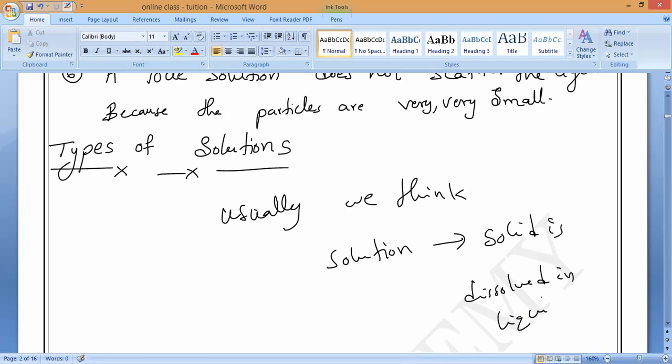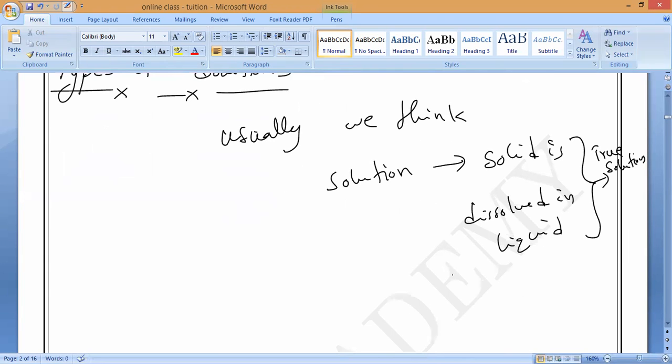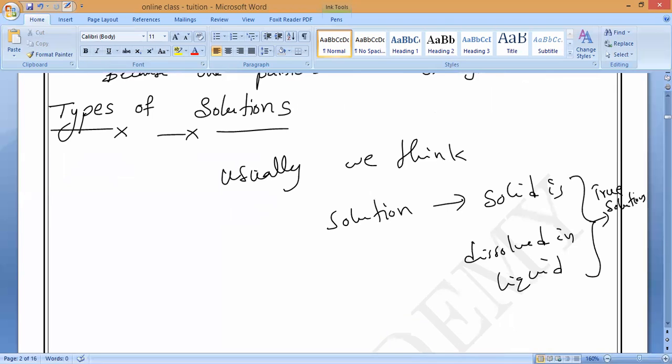That is what we are going to study. So this solid dissolved in liquid, basically, we should call it a true solution. Is it yes or no? But not only solid dissolved in liquid, others we should also call solutions. That is what we call types of solutions. That is what everybody will think. Even common people will think that solution means something solid is dissolved in liquid. Most of the common solutions are made by solids in liquids only, but it is not always so. That is what I am saying.